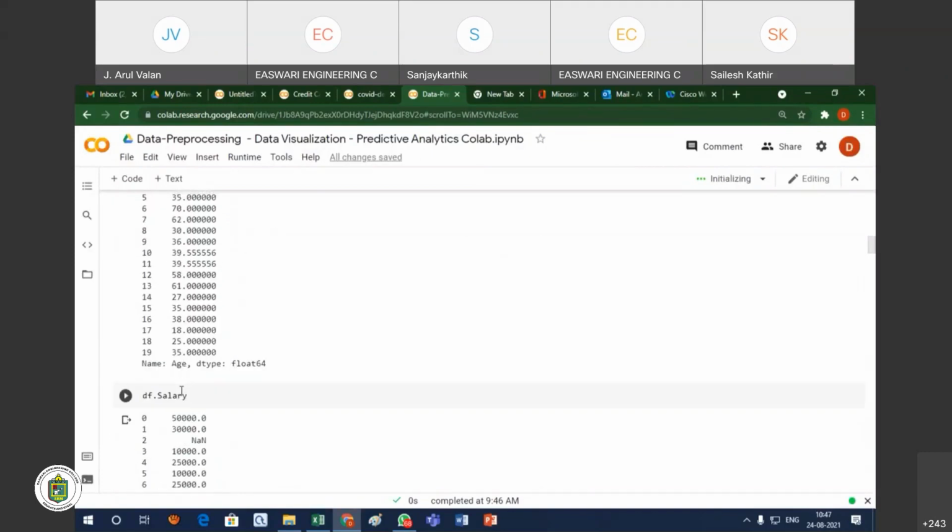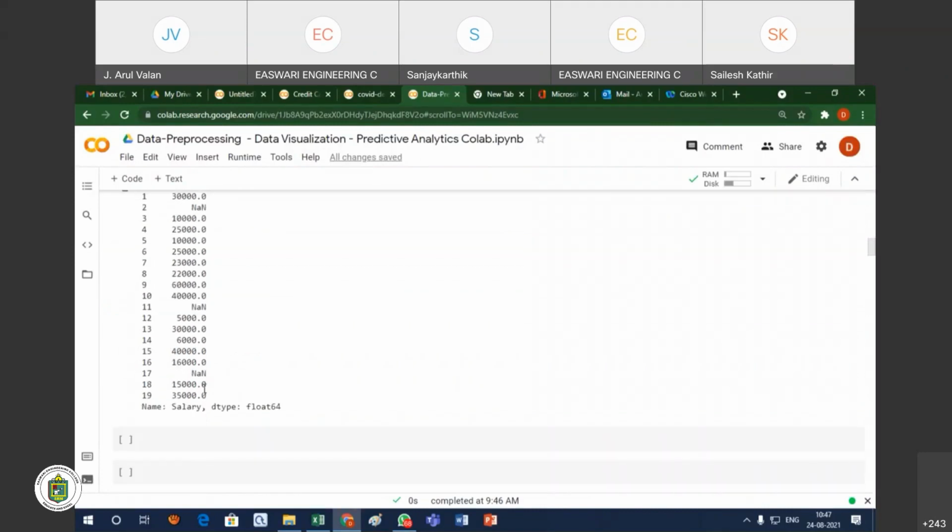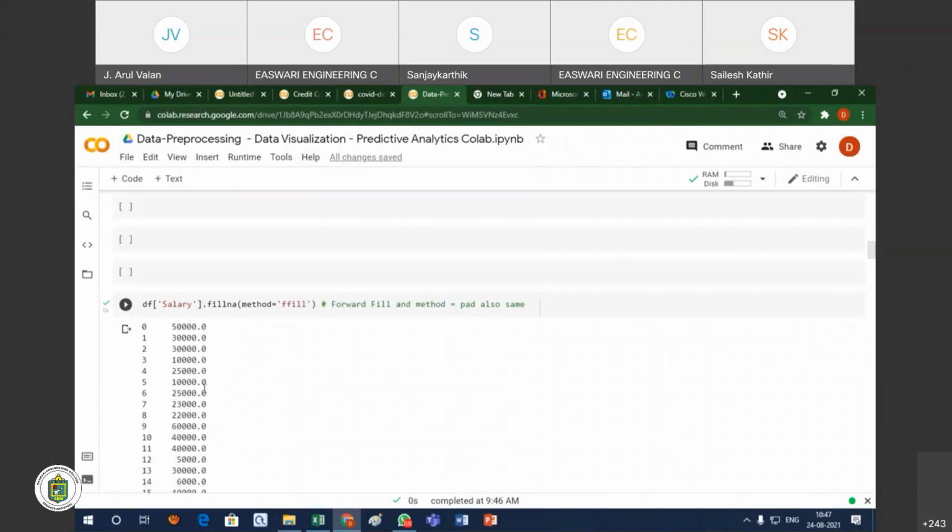So another is the salary. Here you see in salary also some of the records are missing. So here another method is there, that is ffill. ffill is nothing but forward fill.